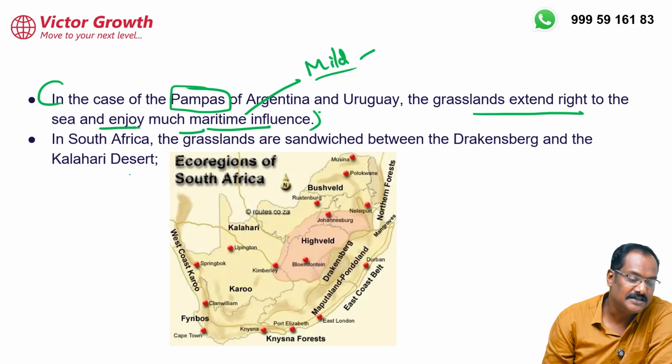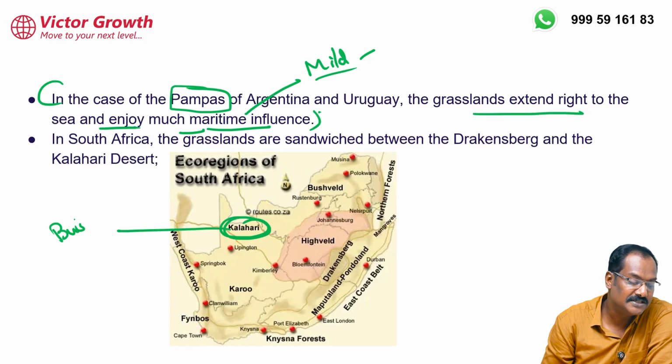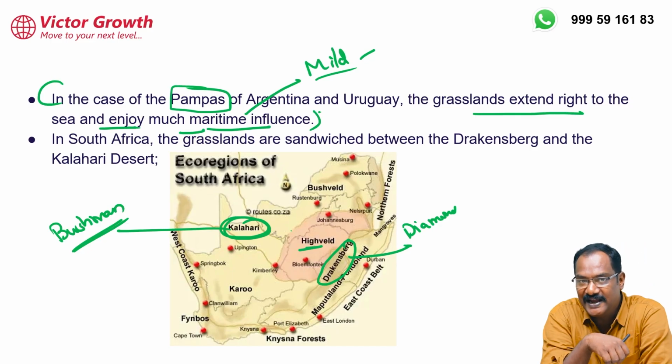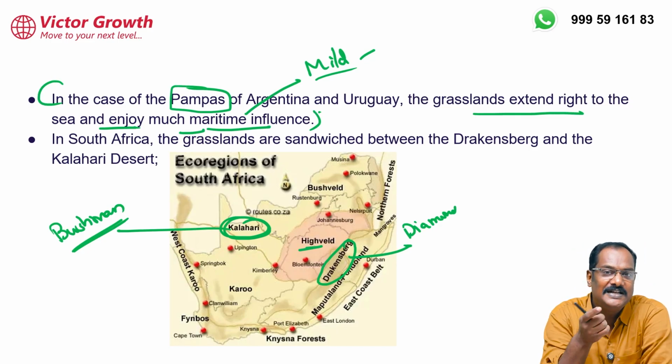Okay. In South Africa, grassland is sandwiched between the Kalahari Desert and the Drakensberg. Please write down this is the Kalahari Desert. We'll discuss it when we discuss deserts. There's one tribe called Bushmen in the Kalahari Desert, and Drakensberg is very famous for diamond mining. Between them you get the high veld. In fact, there are two velds: the high veld and the bush veld. Bush veld is an example of tropical grassland. High veld is an example of temperate grassland.